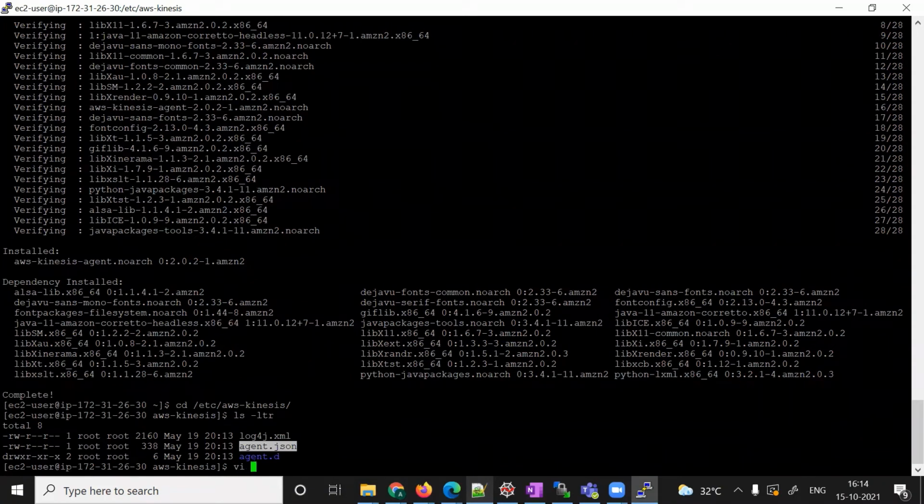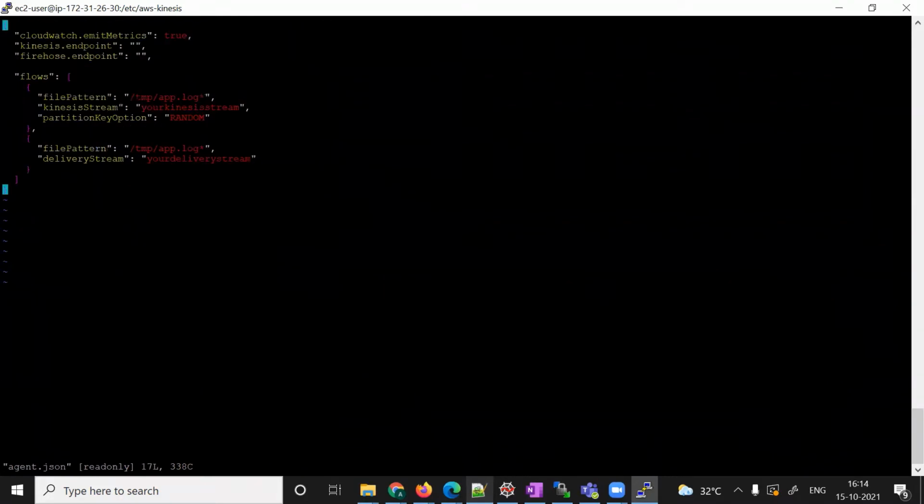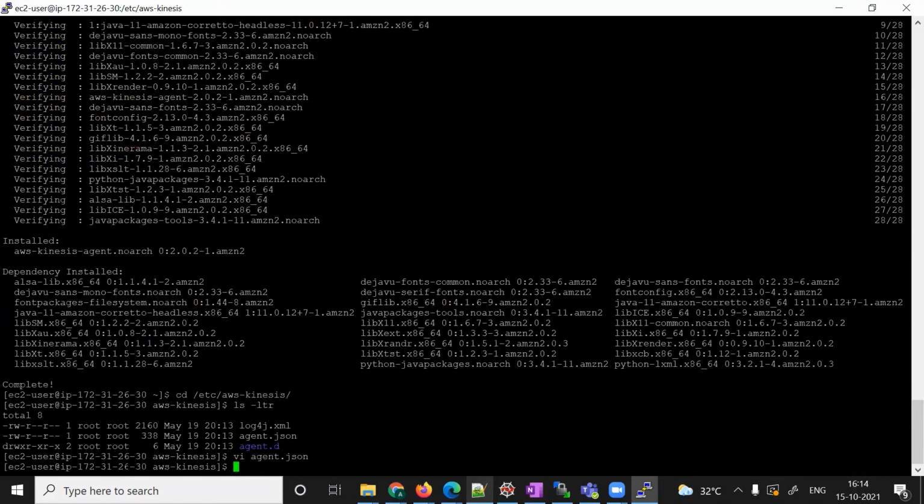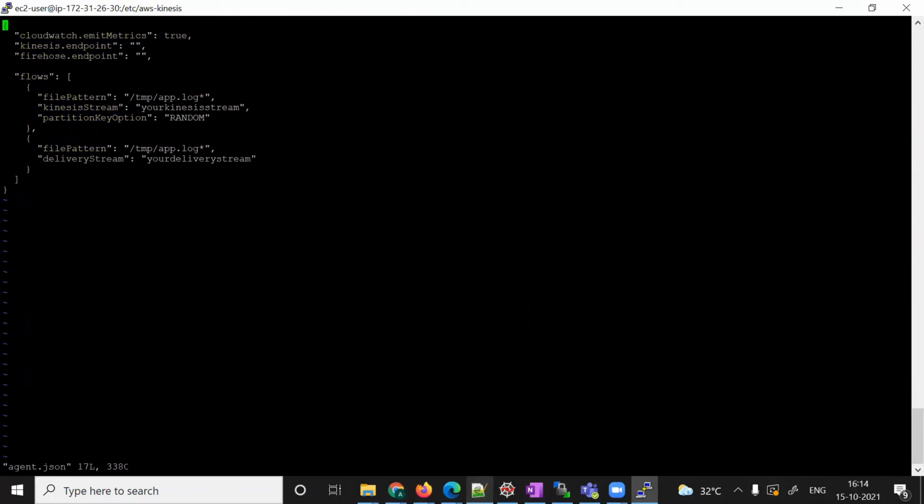Okay, we'll go to vi. This is a read-only file, so we need to open it using sudo. So sudo vi, and this is the endpoint and Firehose.